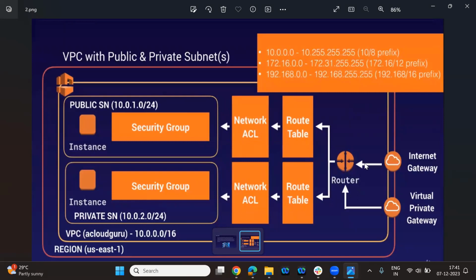If your request comes here, this router will decide where it wants to hit. Imagine the admin wants to hit the database server. The logic will be written in the routing table, so it will redirect, pass through and go to my private subnet, that is the DB server. Say this is the web server and this is my DB server. The DB server can be accessed only by the admins, and the web server can be accessed only by the customer.